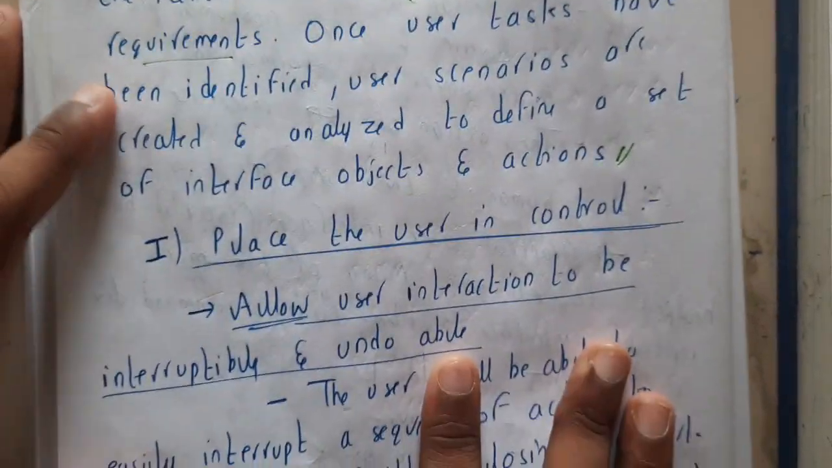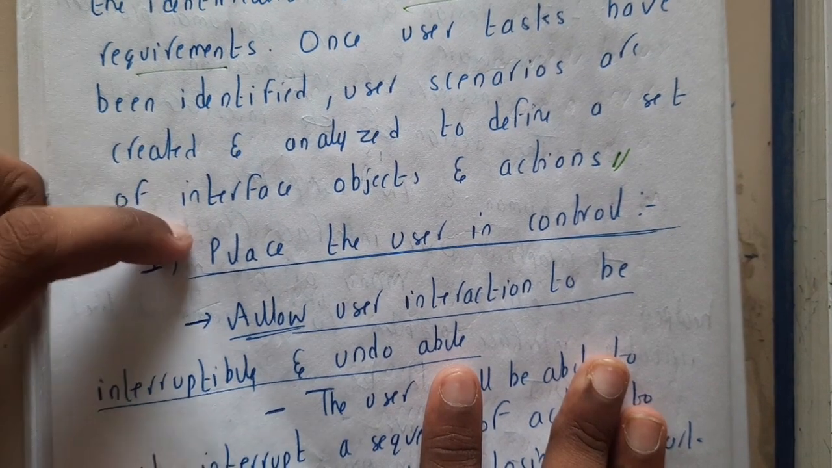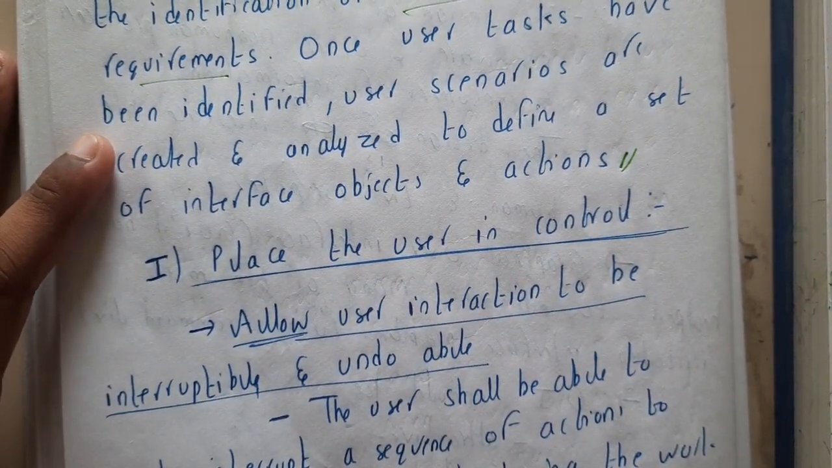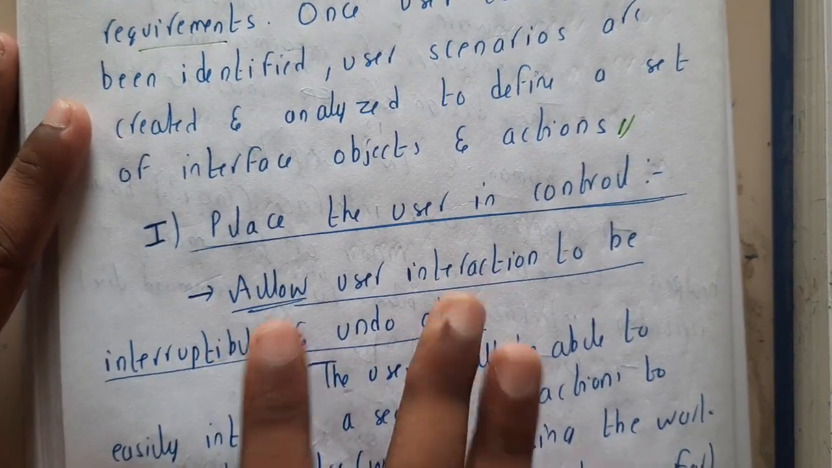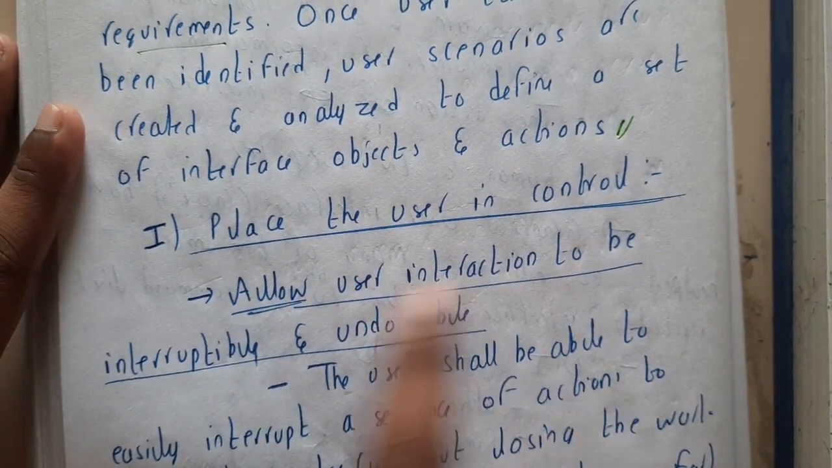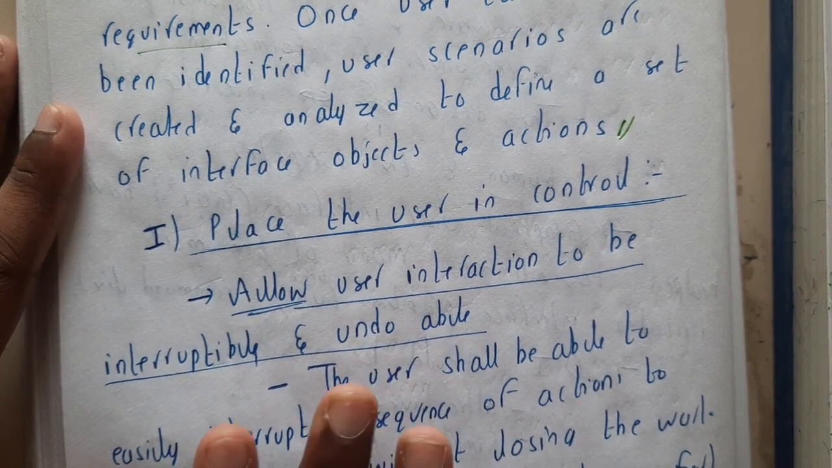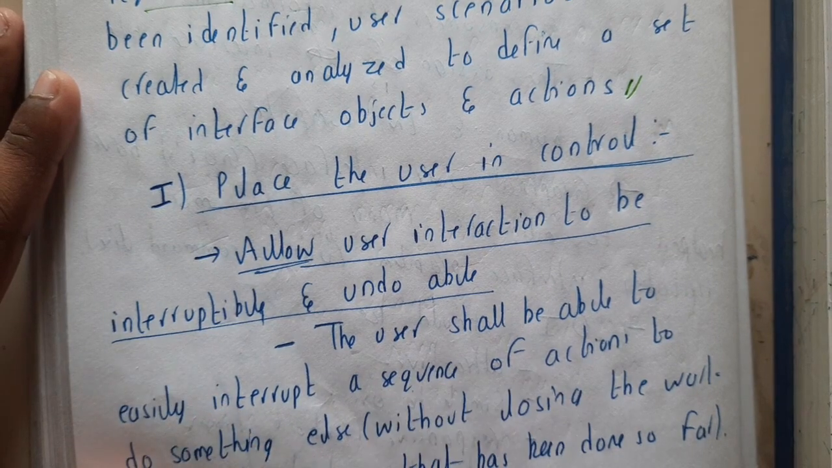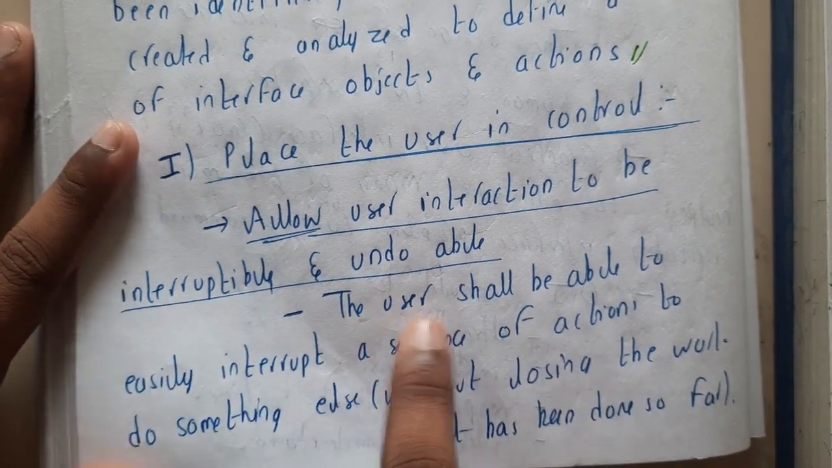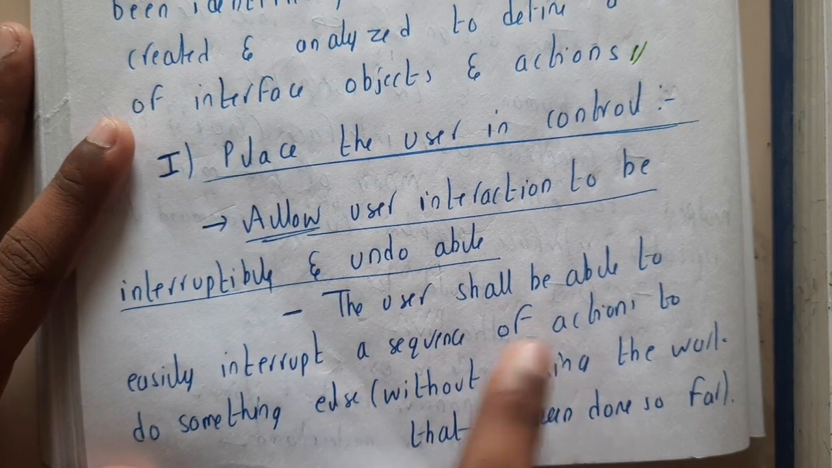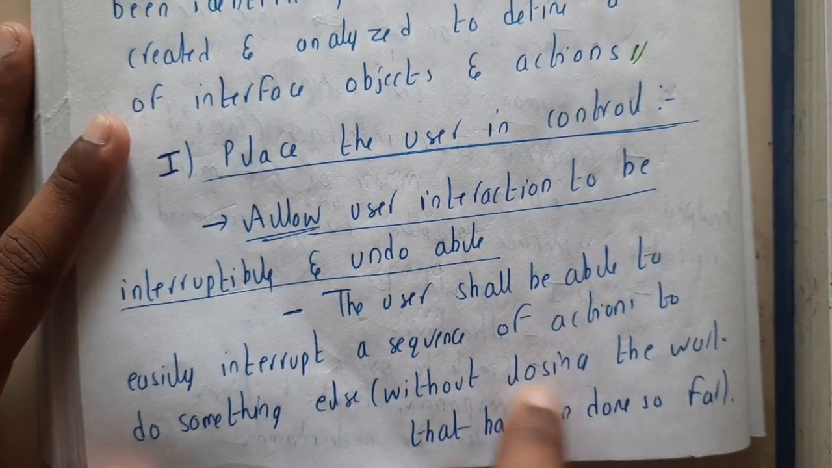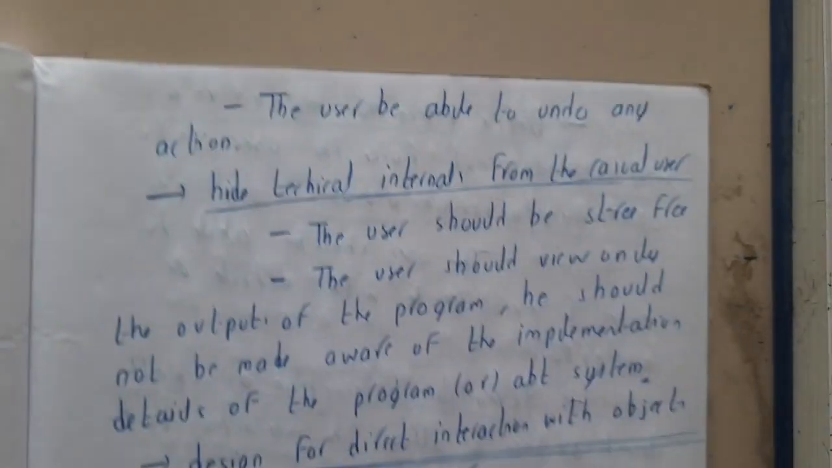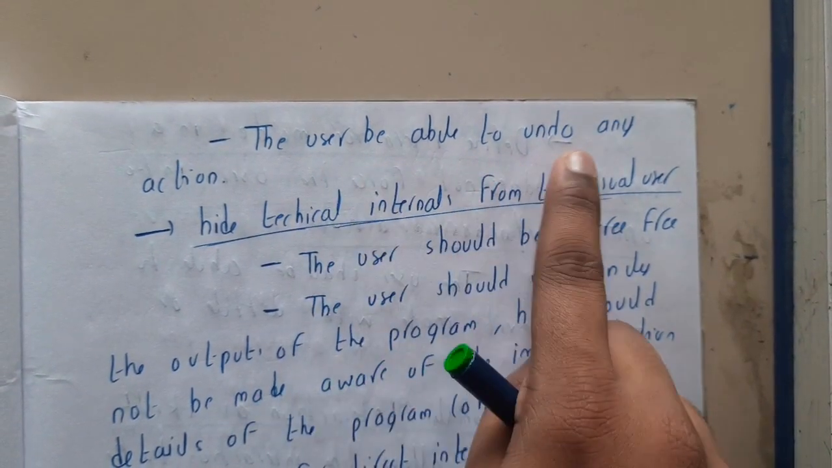We discussed the three points, right? The first point is place the user in control. In that we have multiple rules. The first rule is allow user interaction to be interruptible and undoable. I'll read the theory, then explain it, because that way I can explain better. The user shall be able to easily interrupt a sequence of actions to do something else without losing the work that he has done so far. The user should be able to undo any action.